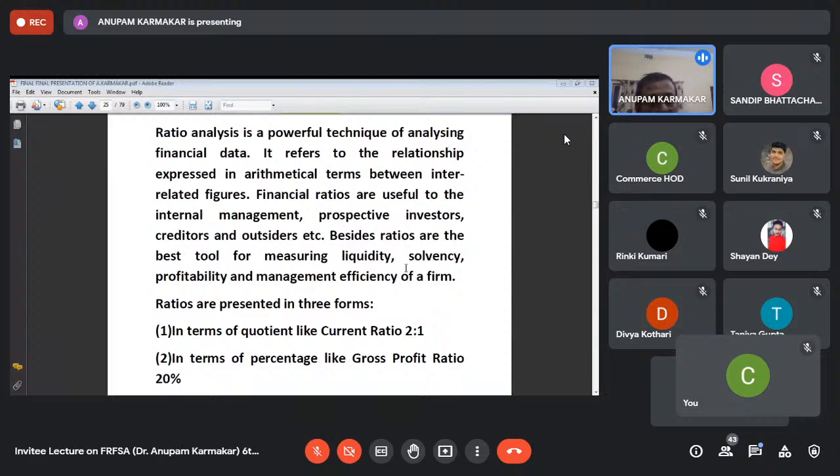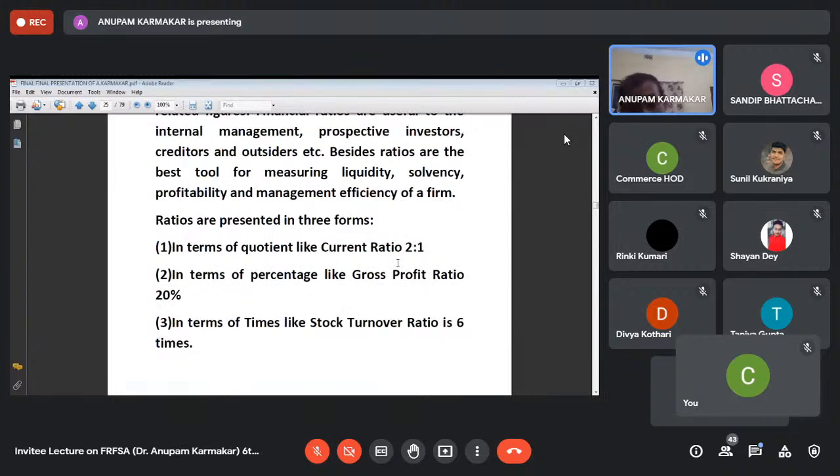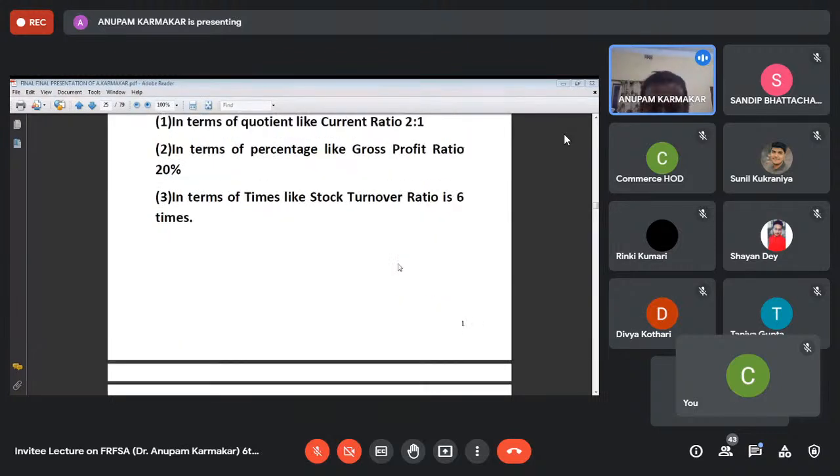That means preparing this profit and loss account and balance sheet is not sufficient. We need to interpret the figures of the profit and loss account and the balance sheet, and for that purpose we need to calculate the ratios, and it helps us to measure the liquidity, solvency, profitability, and management efficiency of the firm. See that ratios can be presented in three forms: in the quotient-like form, like 2:1, which is called current ratio; in percentage terms, like gross profit ratio 20%; in terms of times, like stock turnover ratio 6 times.